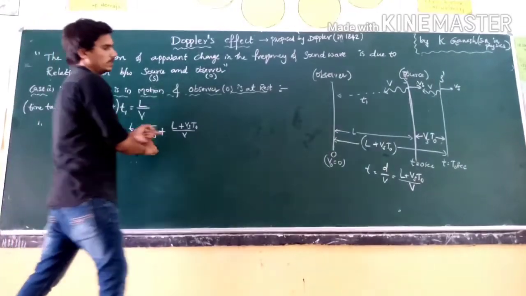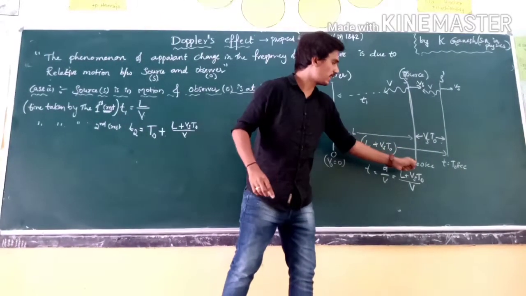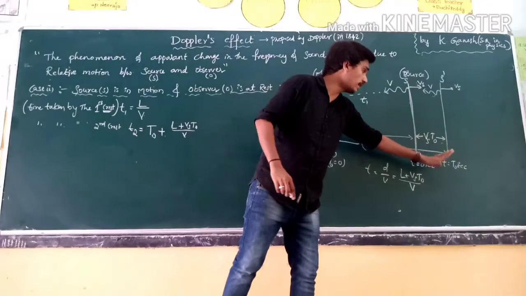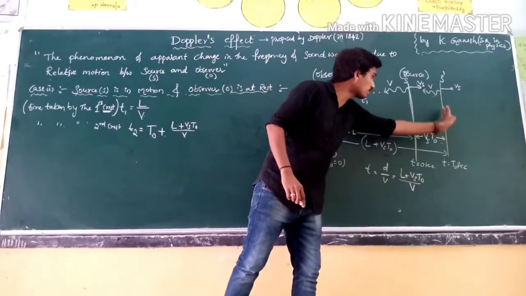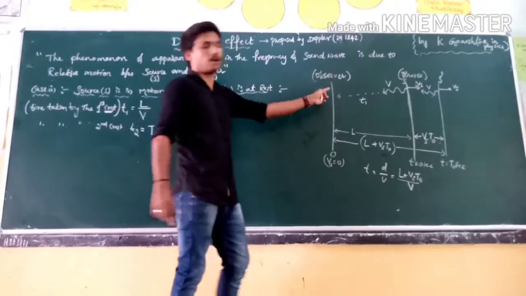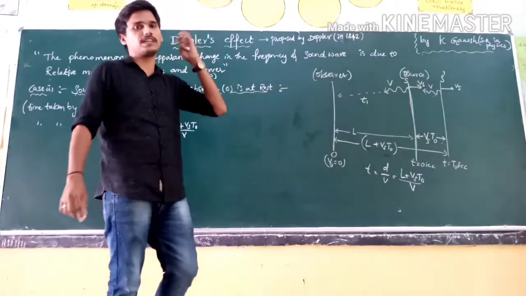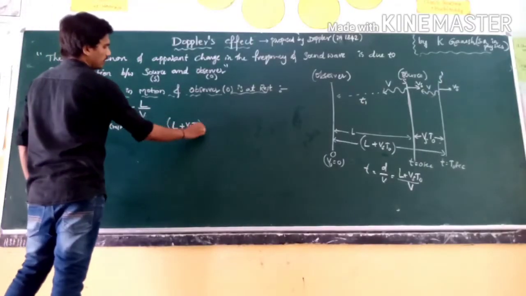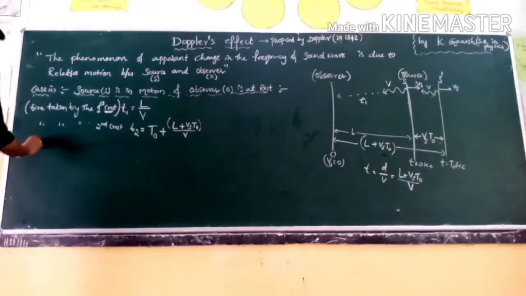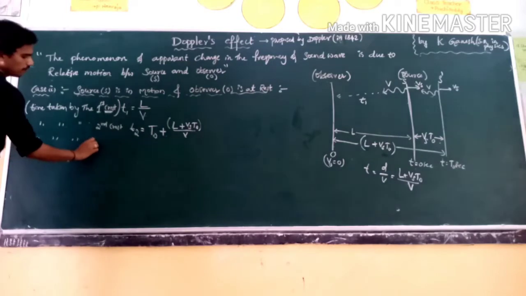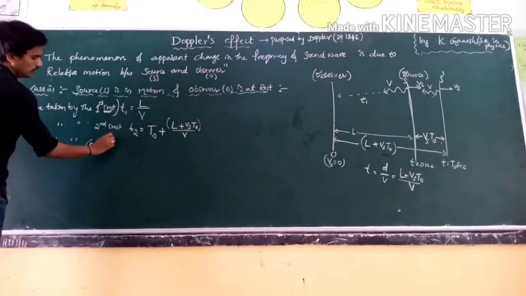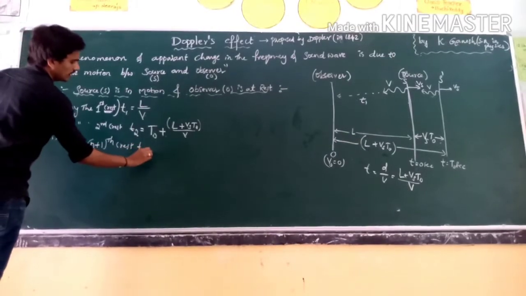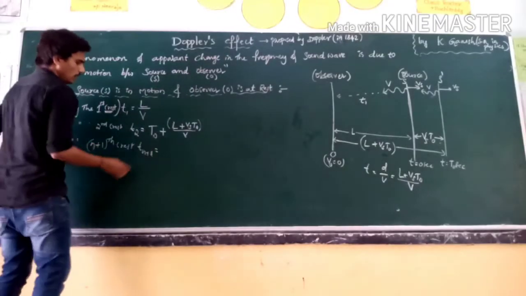This t naught is the crest travel from t equal to 0 seconds to t equal to t naught seconds. Then after that it travels from s dash to the observer, because he listens to the frequency of the sound wave. That is t naught plus (L plus Vs into t naught) by v. Similarly, the time taken for the n plus 1th crest, that is tn plus 1, is equal to...